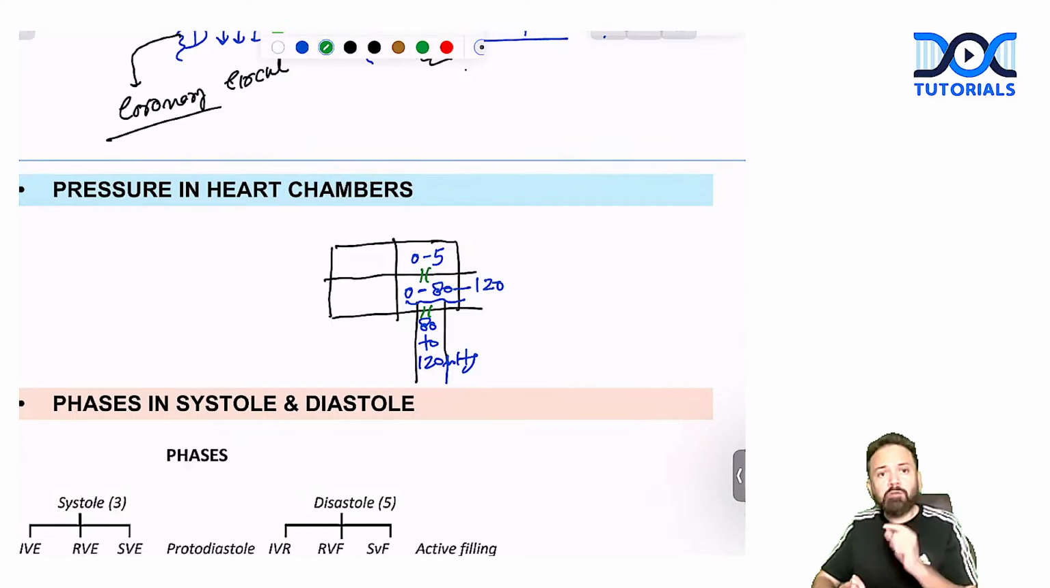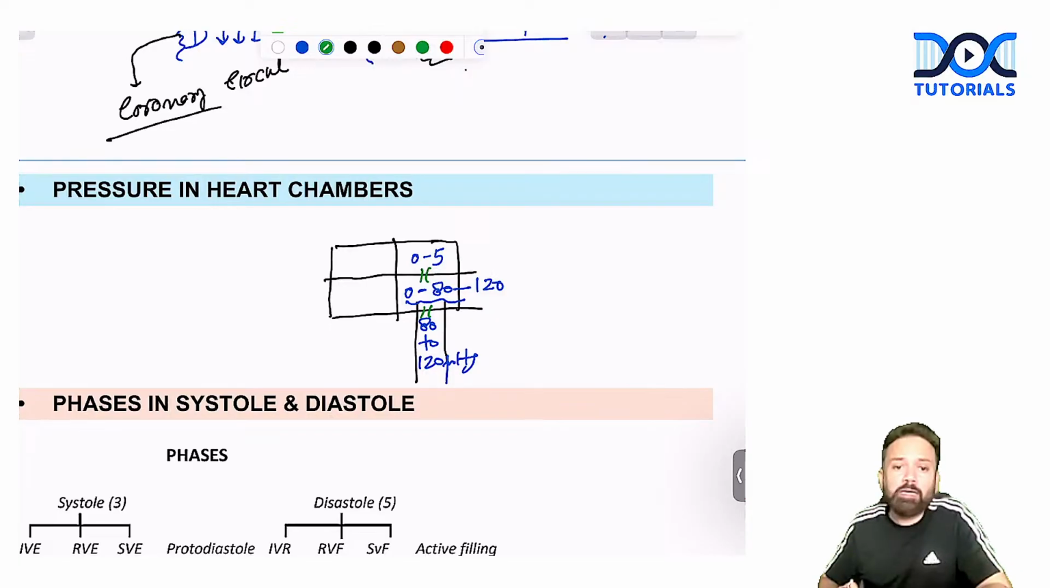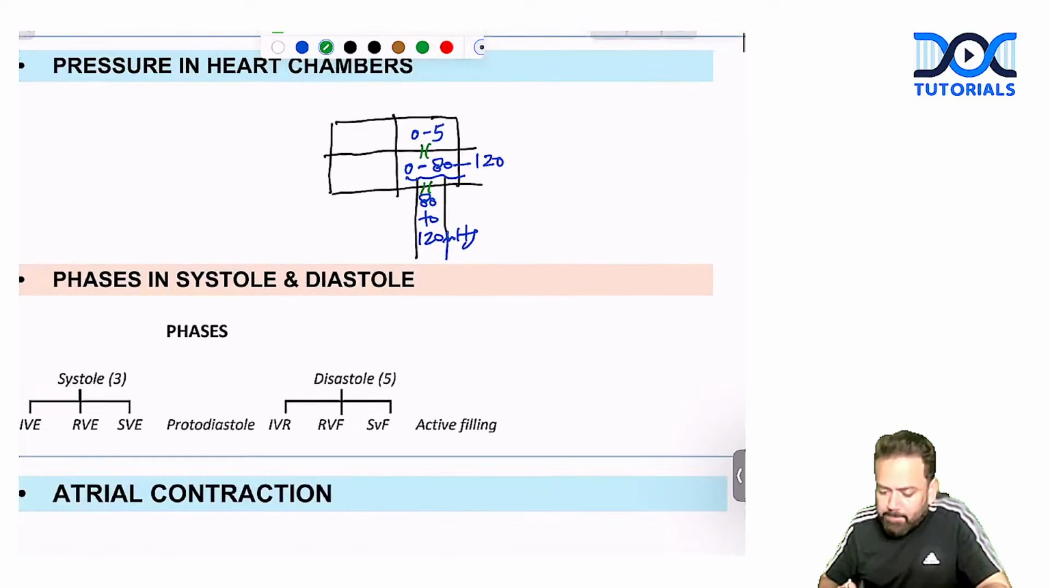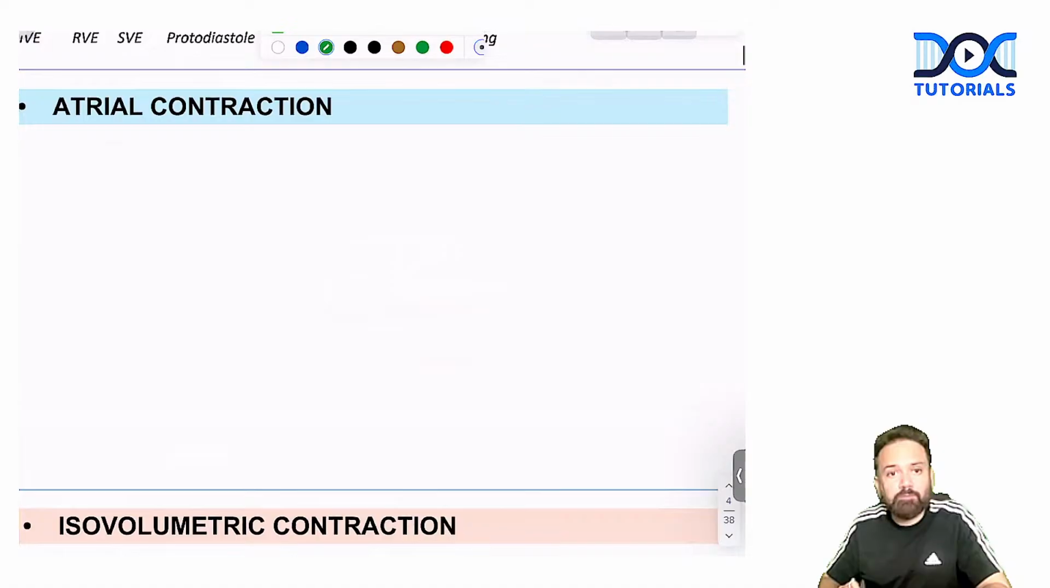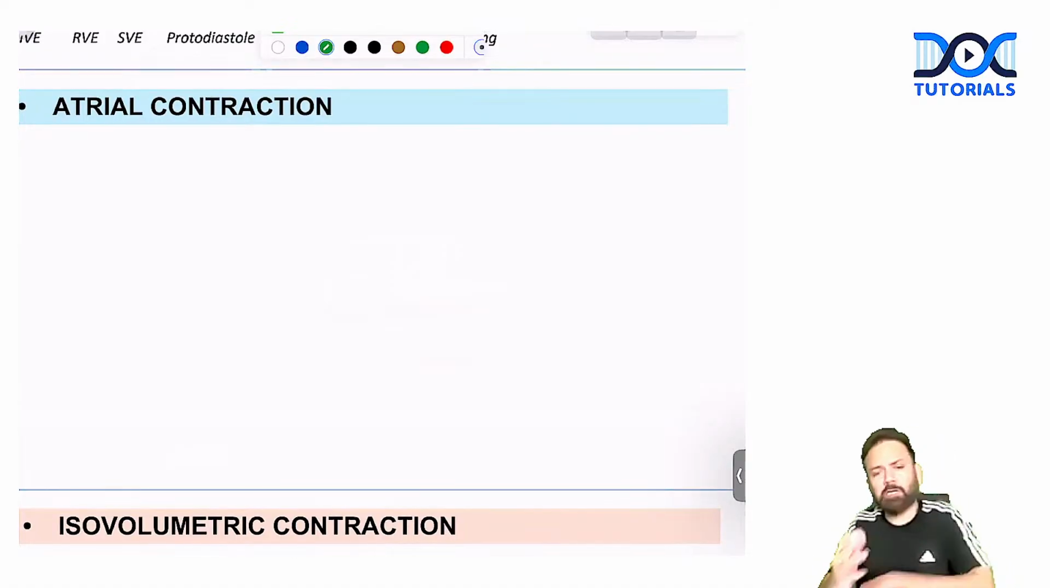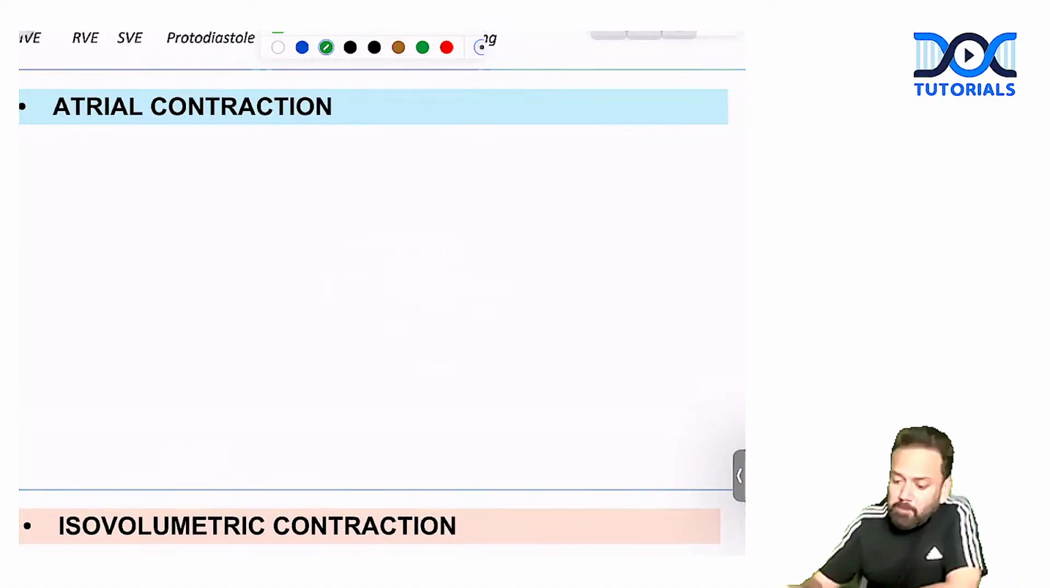So whatever phases we are going to discuss, the pressure will be different, but similarly, things can go on the right side. So let me start with the cycle. The first phase I always start from is atrial contraction. But before atrial contraction, it is a cycle. It is a cycle now.